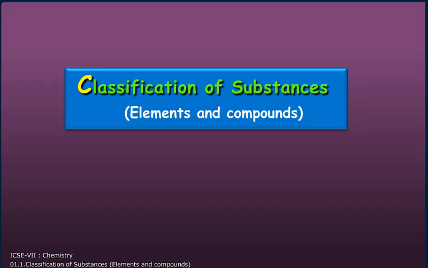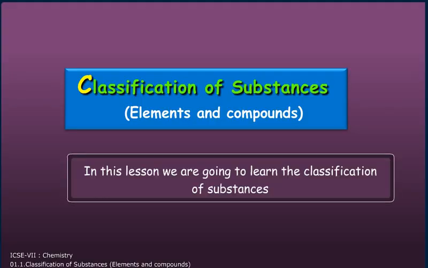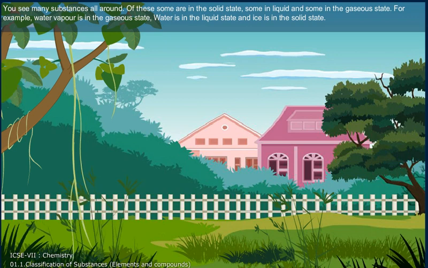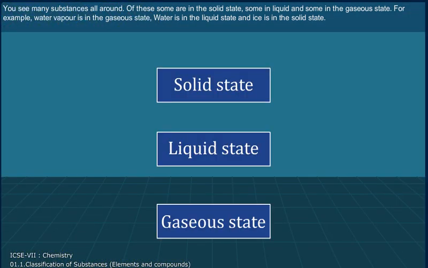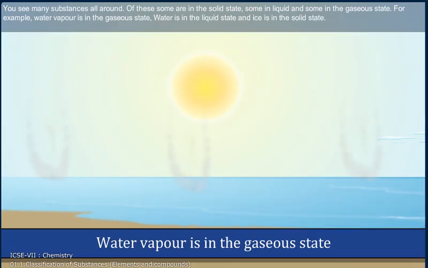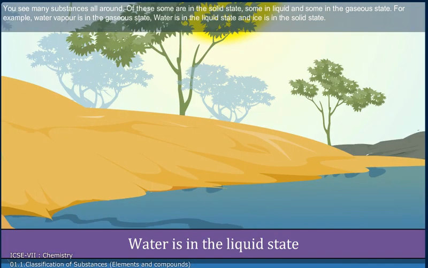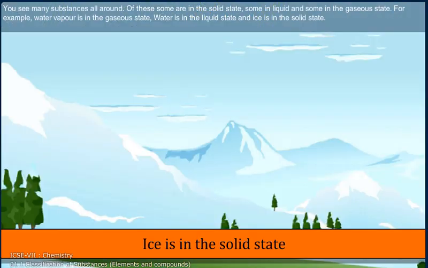Classification of substances. In this lesson, we are going to learn the classification of substances. You may see many substances all around. Of these, some are in solid state, some in liquid, and some in the gaseous state. For example, water vapor is in the gaseous state, water is in the liquid state, and ice is in the solid state.